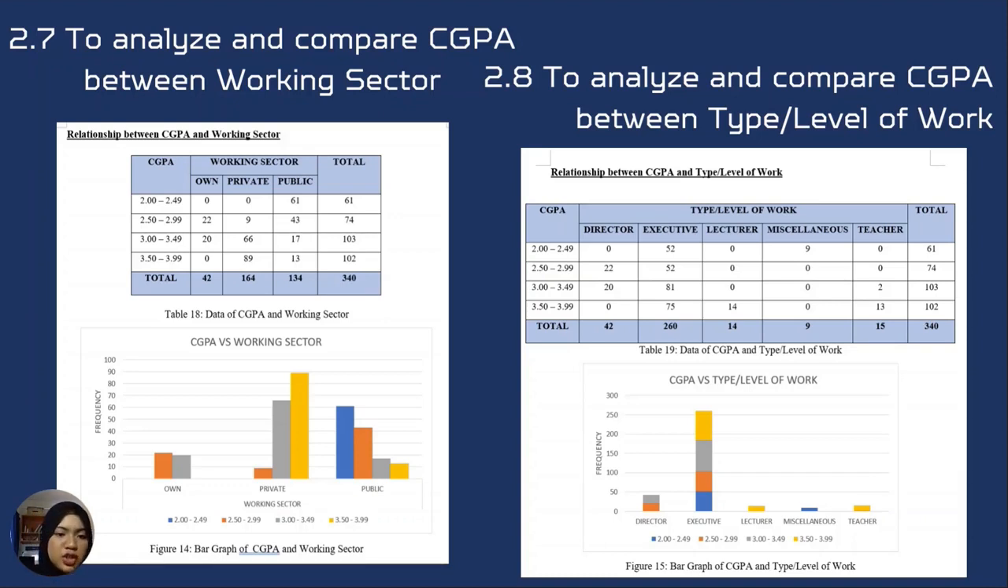And the last relationship, for the CGPA and type or level of work, we can see from the graph above that the alumni who work as executives have the highest frequency compared to the writer, lecturer, miscellaneous, and teacher in class 3.00 until 3.49, which is 81. The median of the data is 80.5, while the variance of the sample data is